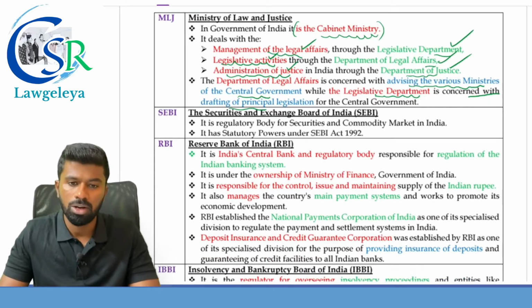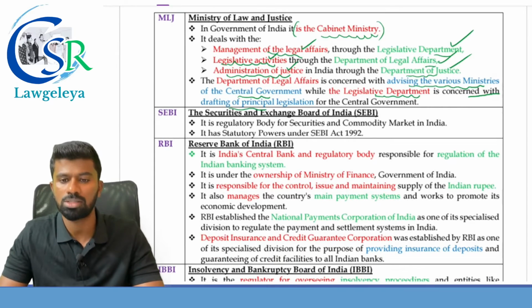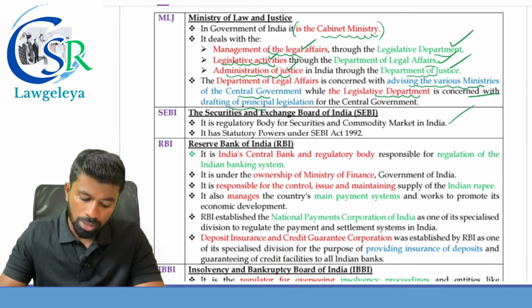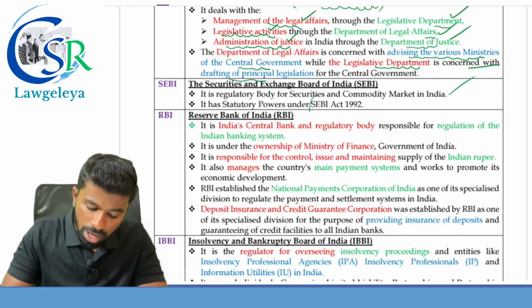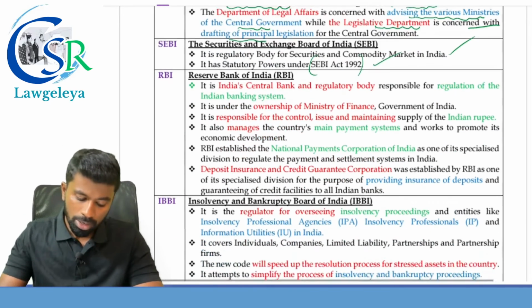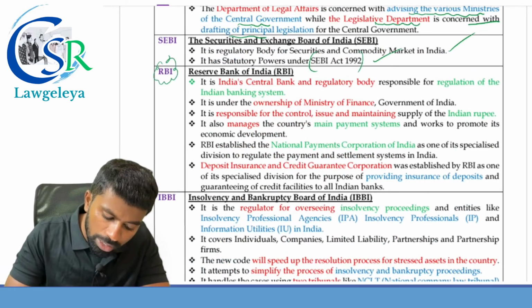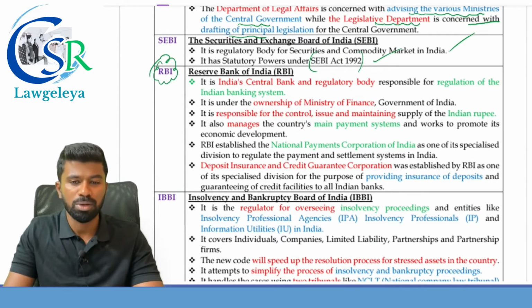Next we have SEBI, a regulatory body to regulate what? Securities and commodity market in India. And this was established under the SEBI Act 1992. Next, one more important regulatory body is the RBI, Reserve Bank of India.